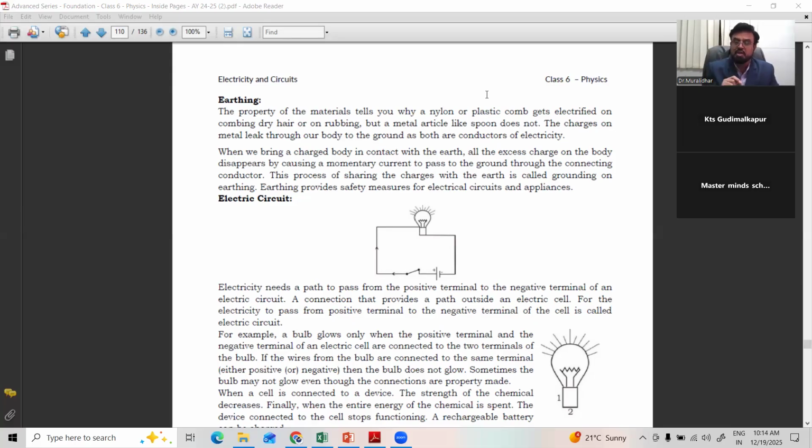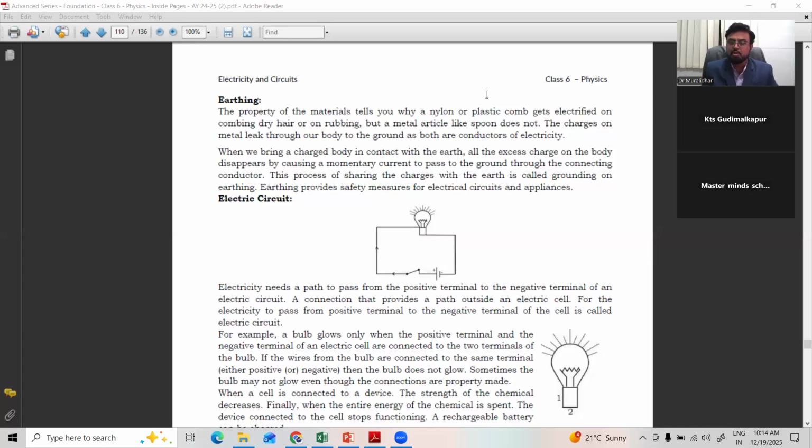If earthing is not there, we'll get shock. Suppose in the rainy season, sometimes it happens at your house that when you touch a refrigerator or any switch, you get a shock. That is because there is no earthing. As there is no earthing, current enters the human body. So earthing is mandatory everywhere.